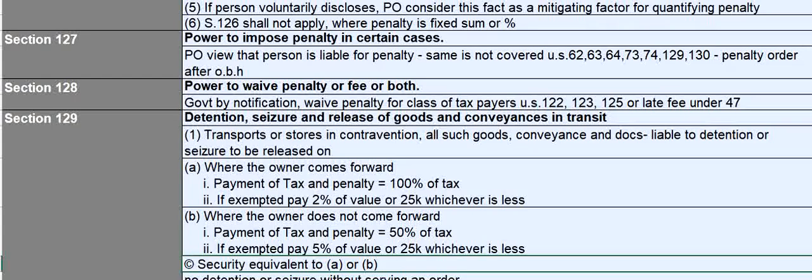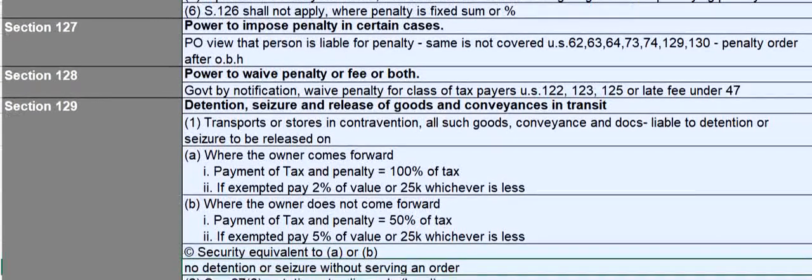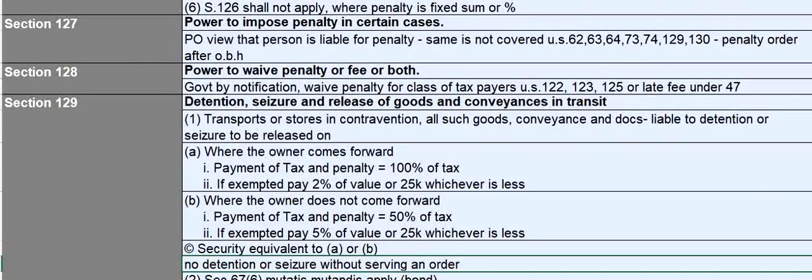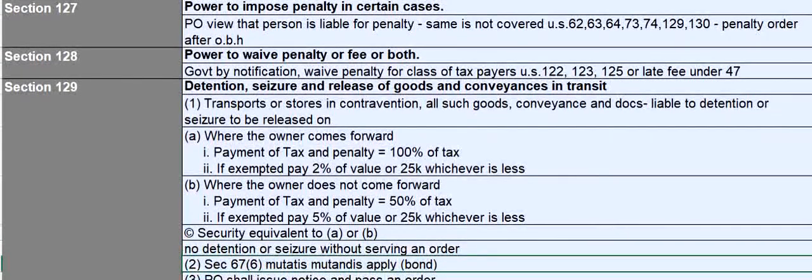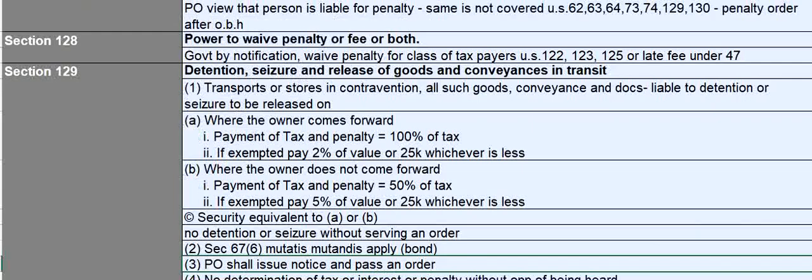You can also furnish a security equivalent to A or B as the case may be, and they can seek release of your goods or conveyances or documents. No detention or seizure without serving any order. So the order has to be served, and only then can the detention or seizure proceedings start. Providing a bond is similar to section 67 subsection 6, mutatis mutandis apply.